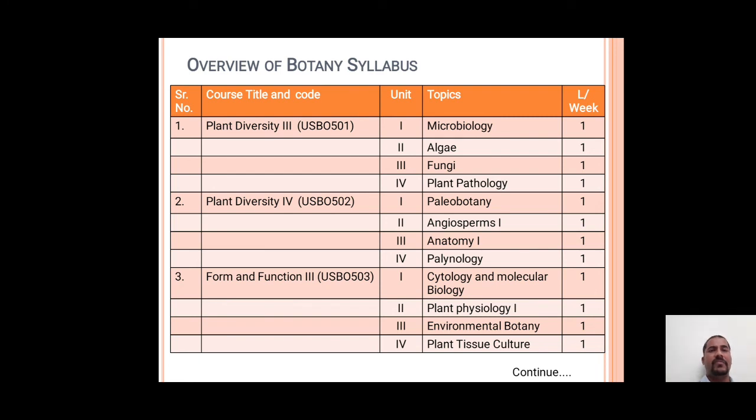Similarly, paper number 2, that is Plant Diversity 4, has a first unit based on paleobotany. Unit 2, angiosperms 1. Unit number 3 is anatomy 1, and unit number 4 is based on palynology. The third paper has the title Form and Function 3. The first unit of this paper is based on cytology and molecular biology. Unit 2 is based on plant physiology 1. Unit number 3 is based on environmental botany, and unit number 4 is based on tissue culture.